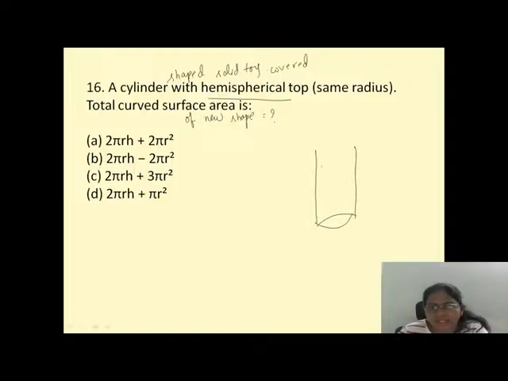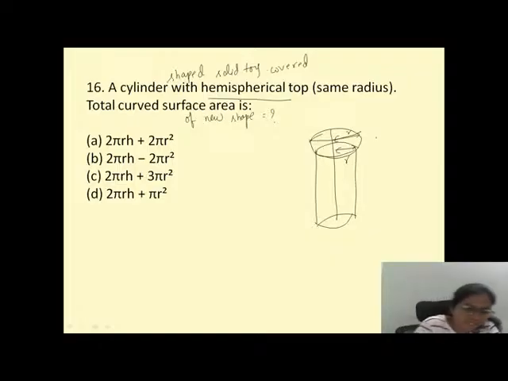Don't get scared. There is a cylinder, and it is covered on top by a hemispherical lid. The radius is the same for both of them. Now what is the area of the new shape?